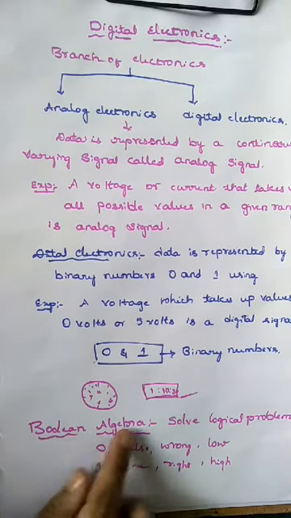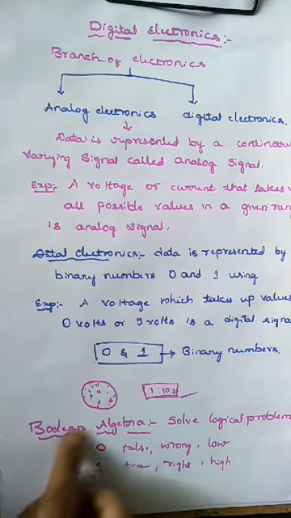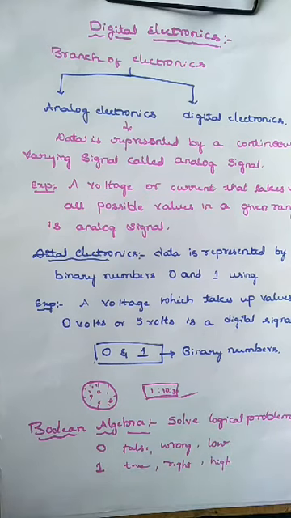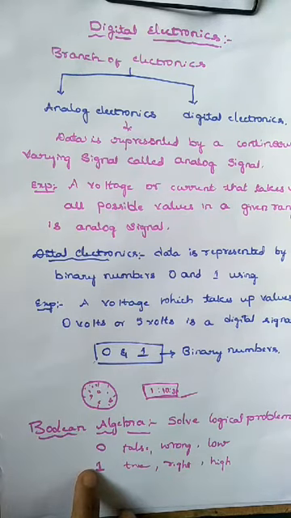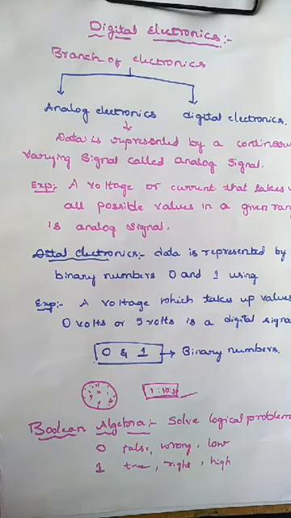Boolean algebra is used to solve logical problems and was developed by George Boole. 0 represents false, wrong, low, whereas 1 represents true, right or high, respectively. The next concept is logic gates.